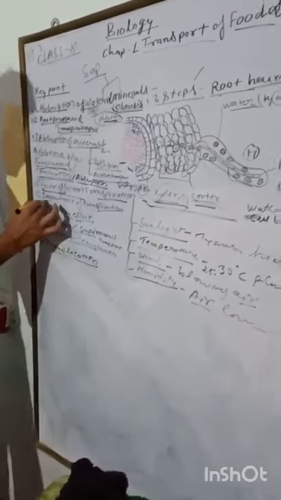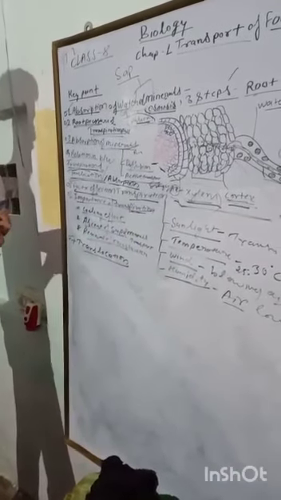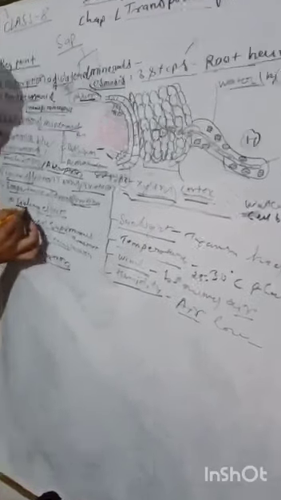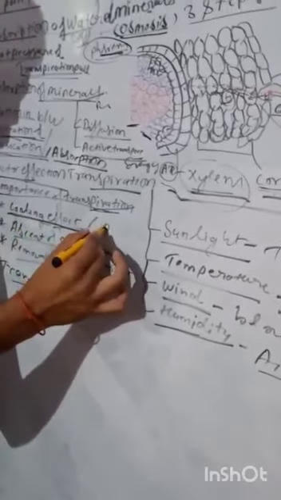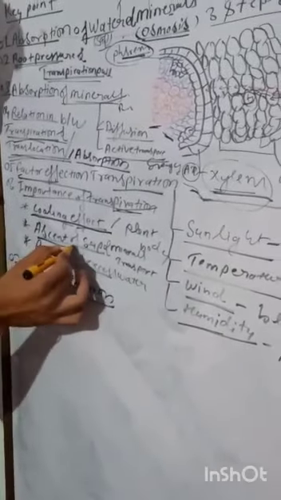Next is the importance of transpiration. What is the importance of transpiration in plants? First is the cooling effect, which means it maintains the temperature of the plant body. Next, ascent of sap and mineral transportation.